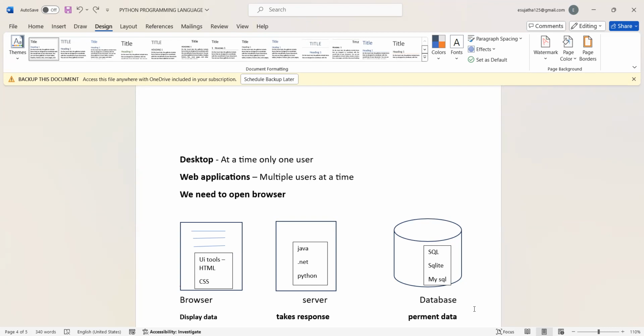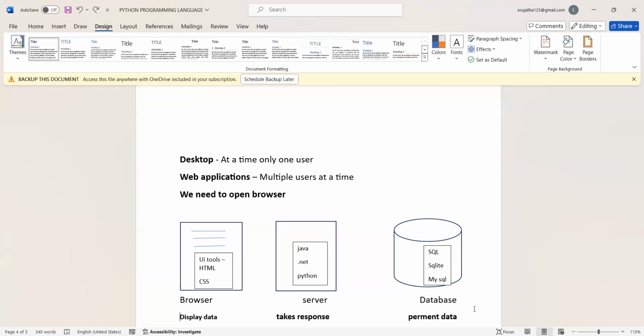In the server, one programming language is required: Java, .NET, or Python. Any one of these programming languages we can use in the server. After that, the database. Some databases available in the market are SQL, MySQL, SQLite, PL/SQL, and PostgreSQL.